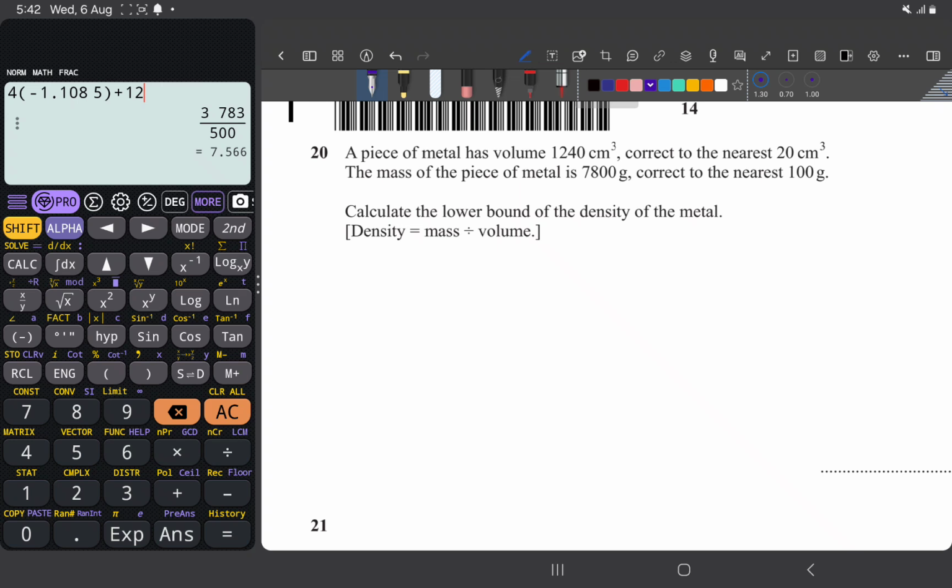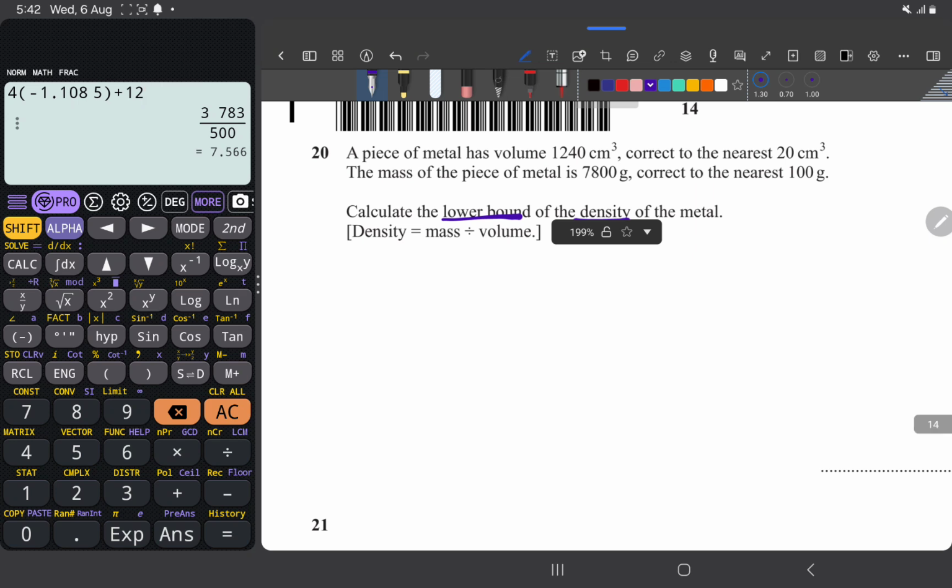Don't read the other stuff. We will use them, but fine-tuning it to the question we have been asked already. So the question wants the lower bound of the density. Question wants lower bound of density. So how do you do this bounds? Bounds is in topic code number, topic 1 out of 9. How do we do bounds? When you're getting any type of bound, we'll see the concept, and we'll see how it goes when we're calculating.